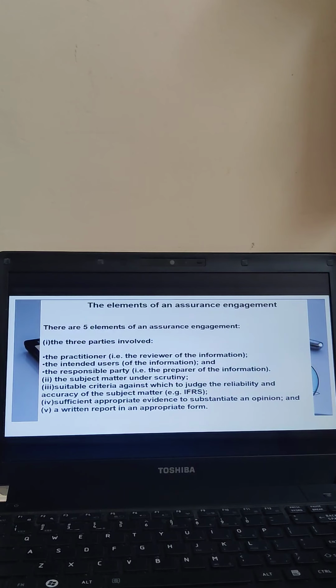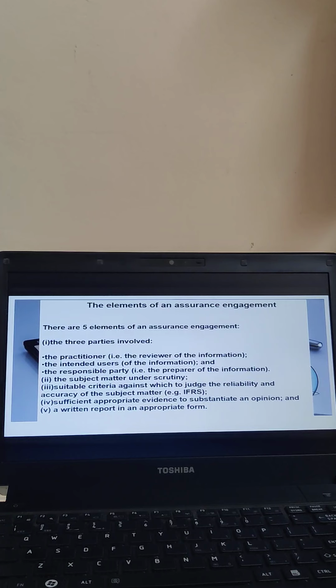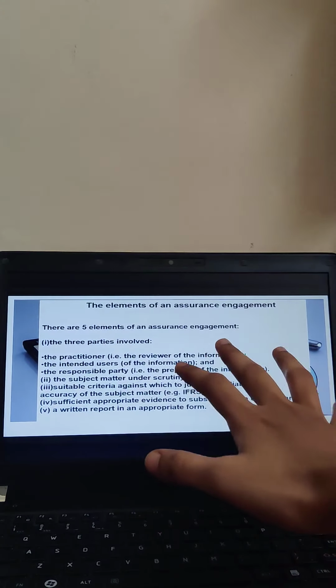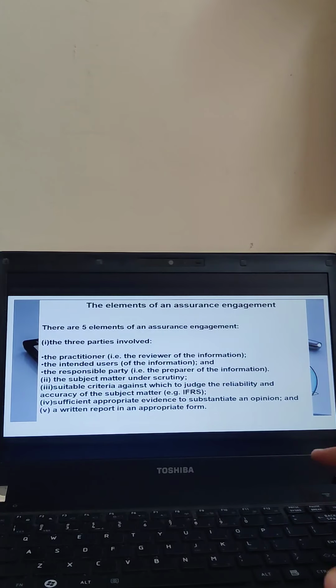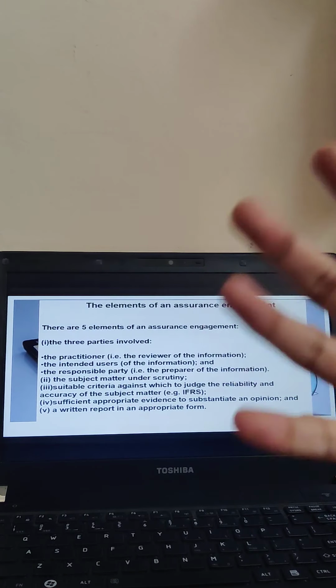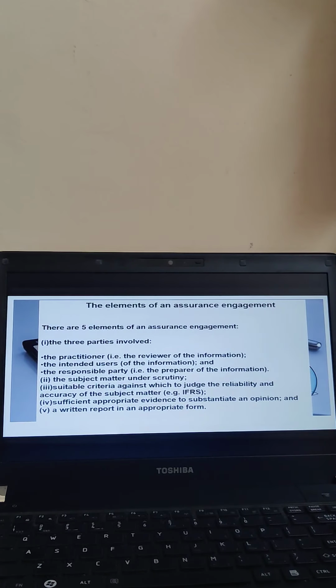Now what are elements? Elements is nothing but components, okay? You can term it as something which is very important in carrying out an assurance engagement, something which plays an important role. Elements are also components. Now there are basically 5 elements of an assurance engagement. So let's look into what the 5 elements are.